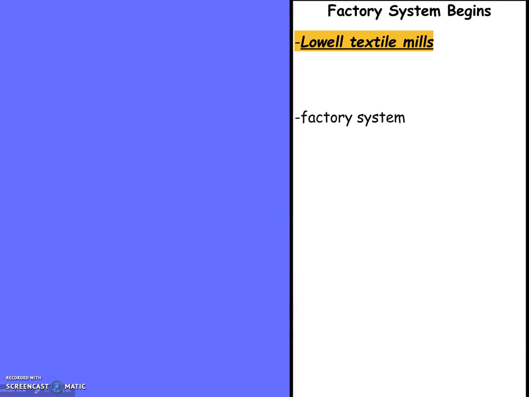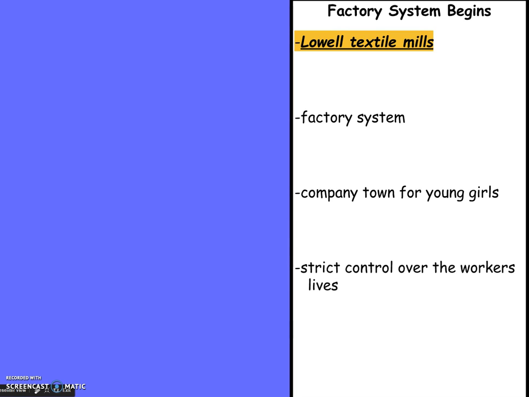We've already discussed the Lowell textile mills, but we'll hit this again. This was, once again, a factory system that's going to employ young girls. In fact, it wasn't just a factory. They had a company town that was for their workers. Very strict control. Remember, we just talked about where women were supposed to be, so they had to protect the integrity of their workers in order for their families to be okay with them coming to work here.